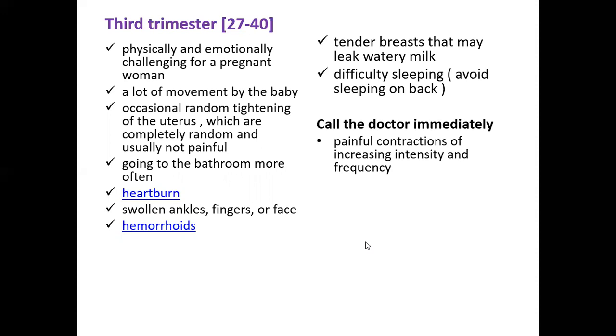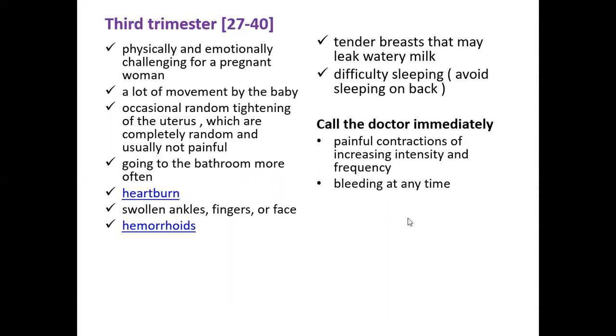If you have painful contractions and if they increase in intensity and frequency, then you need to immediately call your doctor. I'm not talking about the earlier contractions, because those were completely random and not painful. But these contractions are painful, and their intensity has increased and so has the frequency.